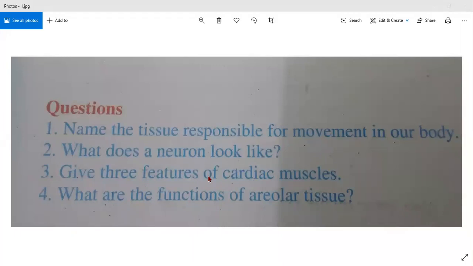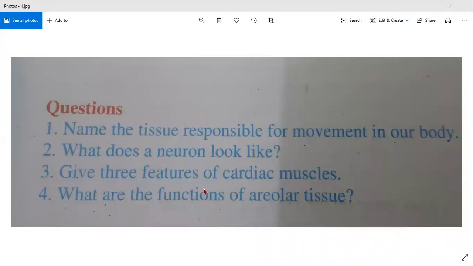Cardiac muscles are involuntary muscles that contract rapidly but do not get fatigued. The cells of cardiac muscles are cylindrical, branched, and uninucleate. Uninucleate means having one nucleus. They control the contraction and relaxation of the heart. Very good.